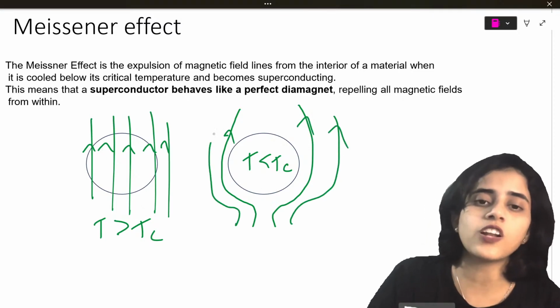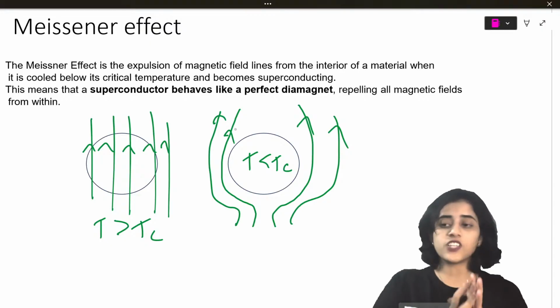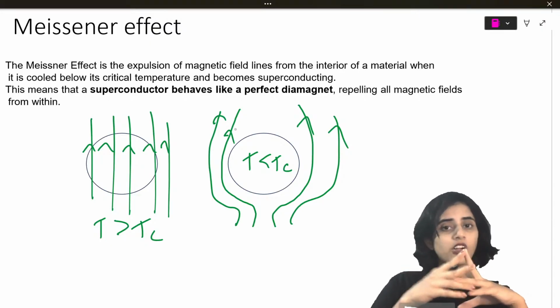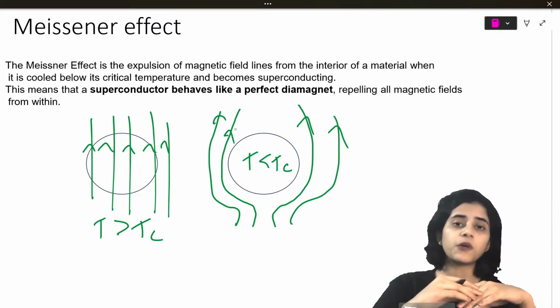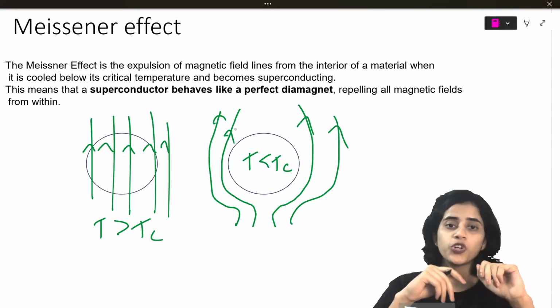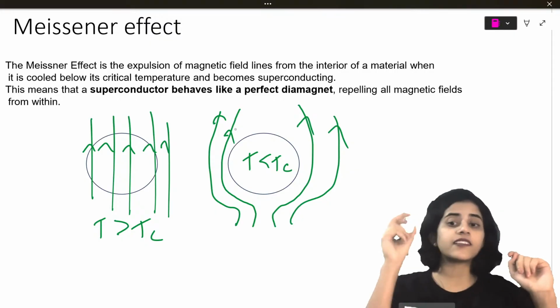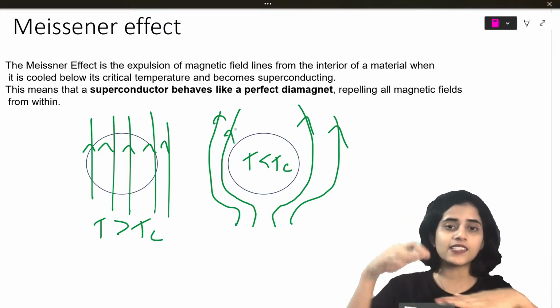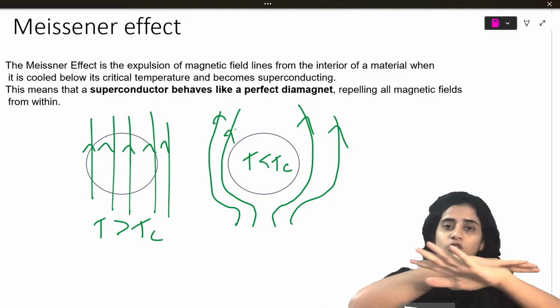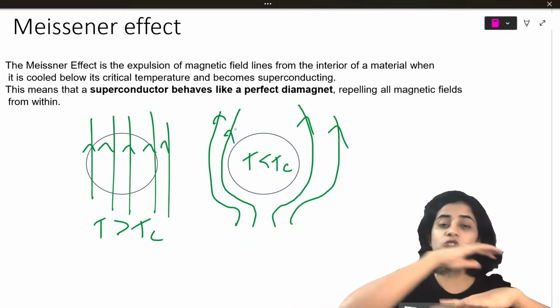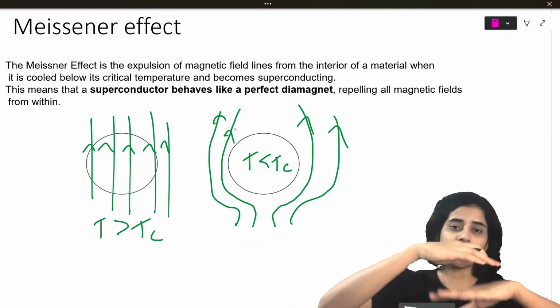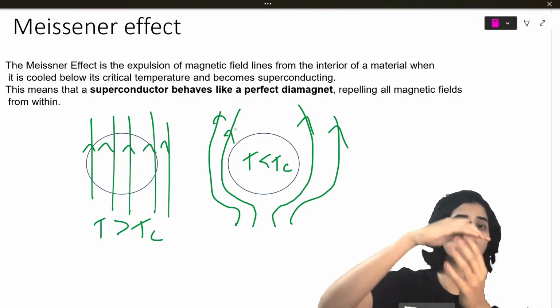So this effect is called Meissner effect, and this effect is actually used in trains and all that. If you're curious about this, after class you can go to YouTube and check for superconductivity and levitating trains. You will see trains that are just floating. They're floating because they are superconductors. So they have a magnetic field, and the magnetic field is not passing through them.